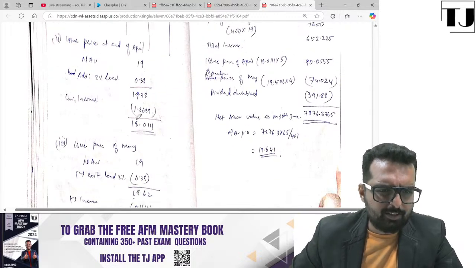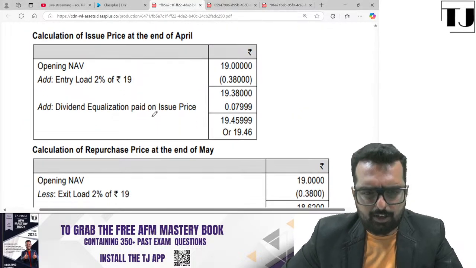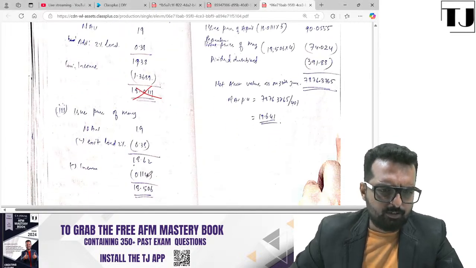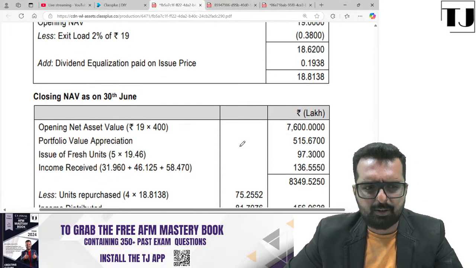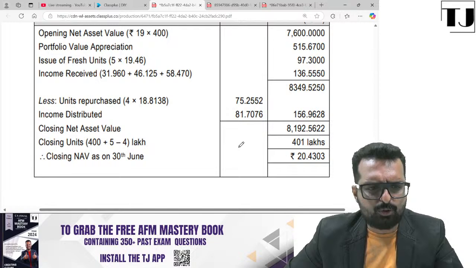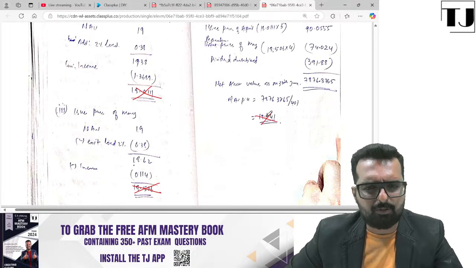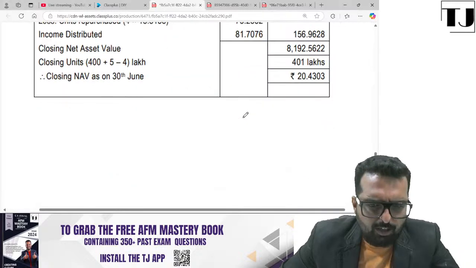Oh, she's got the issue price as 18.01, correct. For May, 8.81. So May she has got 18.506, again not correct. On 30th June is 20.43. She has got 19.64. Unfortunately, that is also not correct, friends.